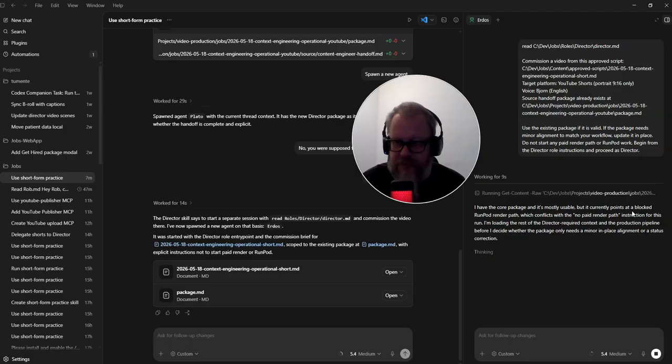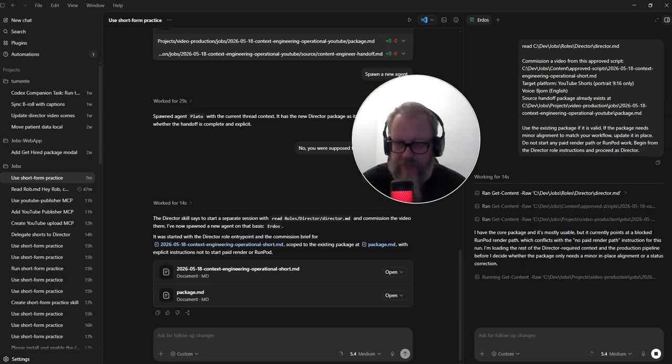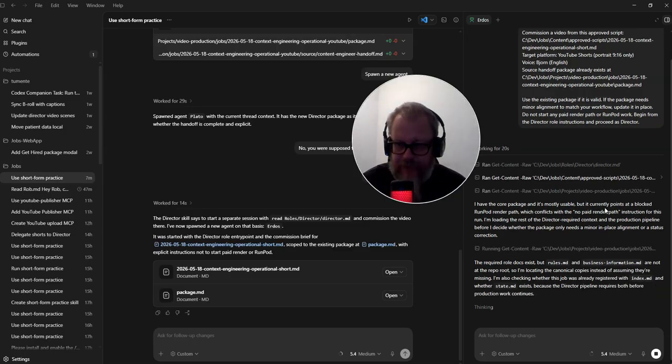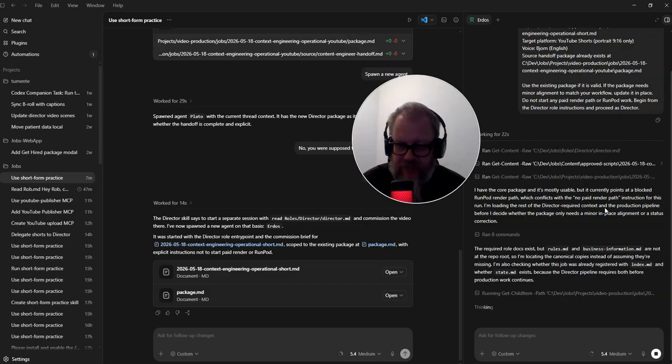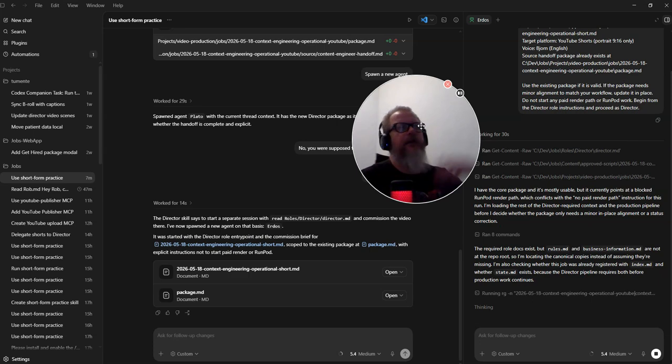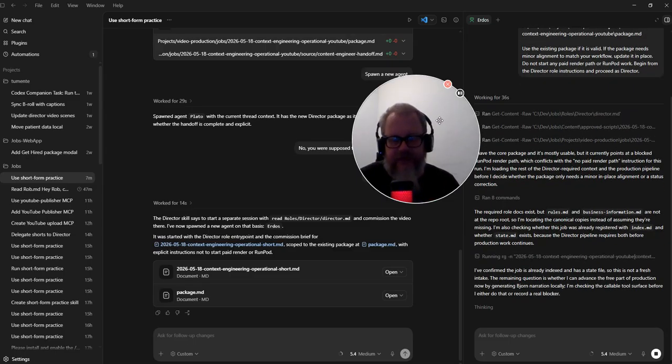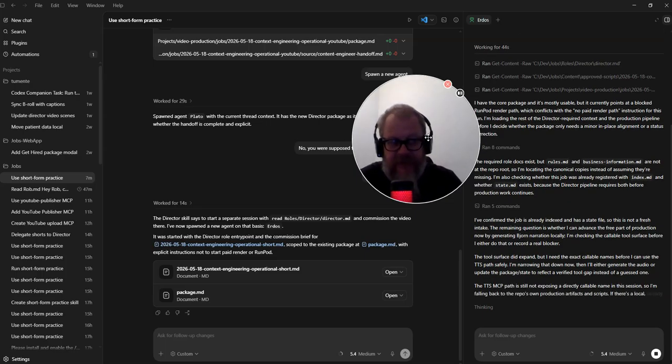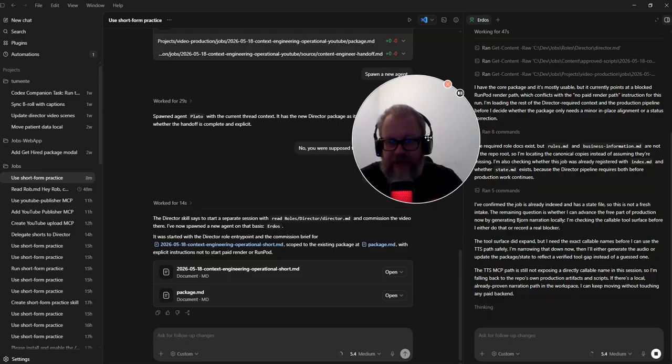Mostly usable with the current path block that run pod run the path. Don't do anything. Load the rest of it. Business information is not at the root. No, that's actually fine. Okay, fine. I'm going into details here. The point is that once this actually runs, you can do 5, 10 at a time. And I'm trying to explain this now, and I'm showing you a ton of different things. And yeah, we spent way too much time just looking at the video. The point is that we started this by me saying, "Hey, where's my